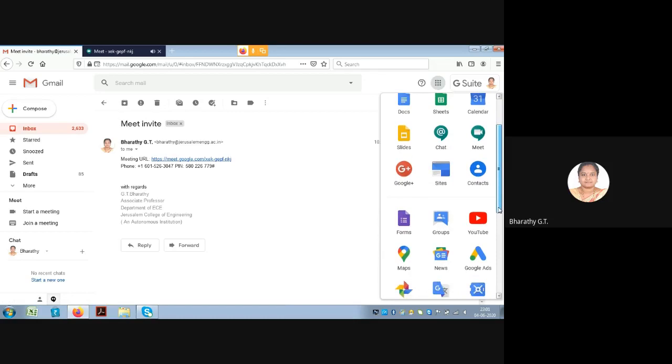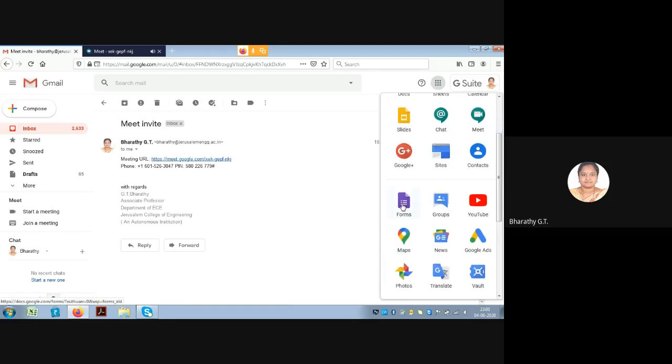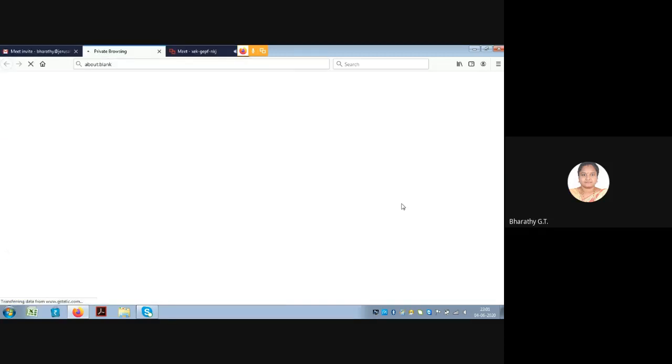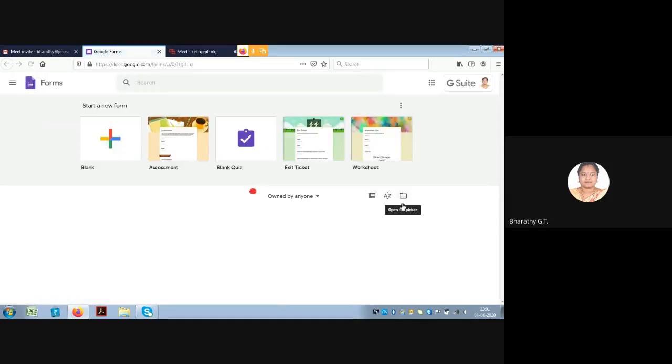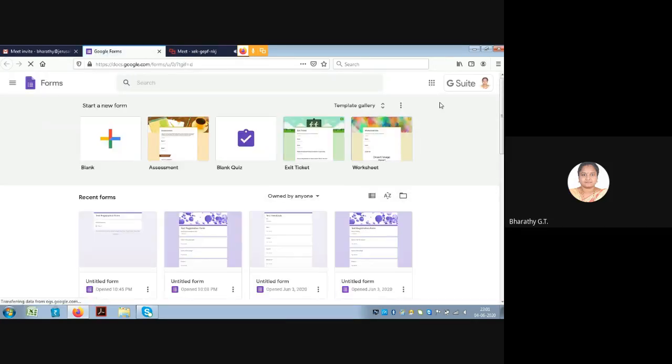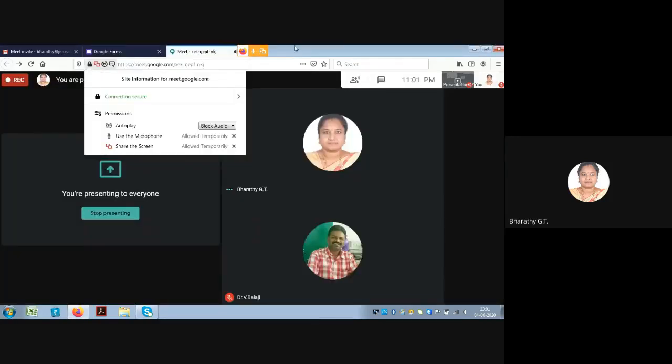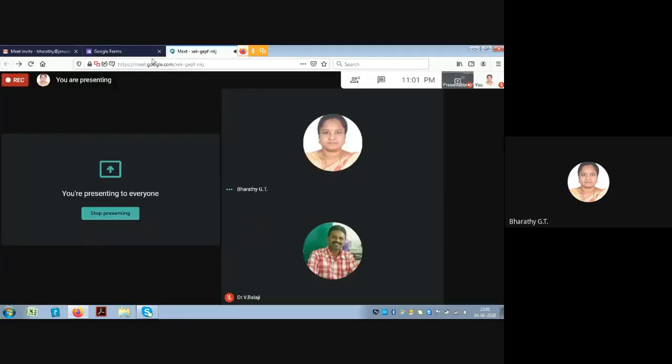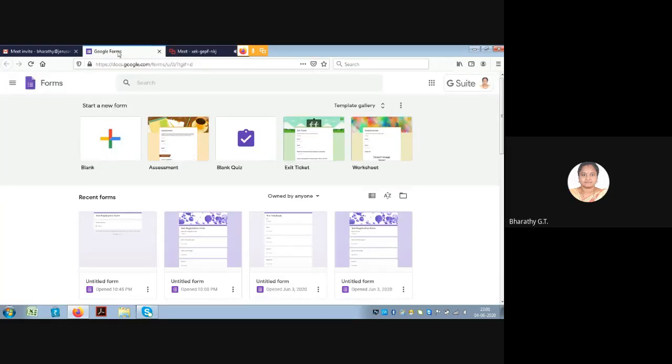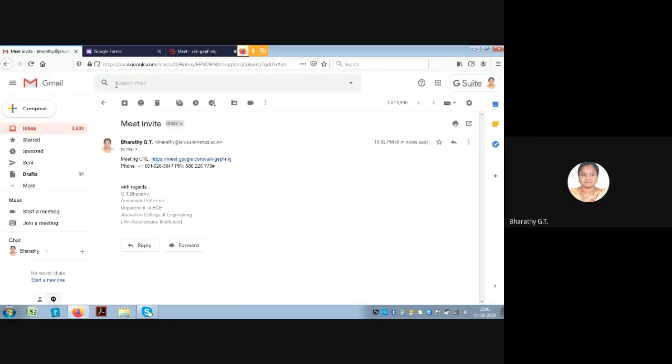So using Google Forms, we will see how to create registration forms, quizzes, and feedback forms. So I'll click on the forms here. Suppose your Gmail account is not showing the Google Apps here, you can open a new tab and type Google Forms and open the Google Forms.